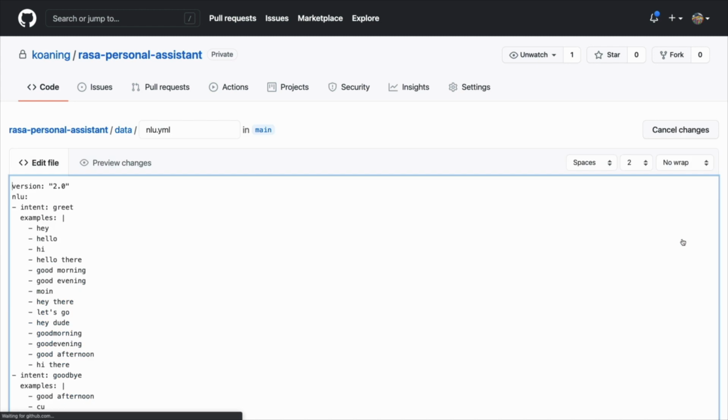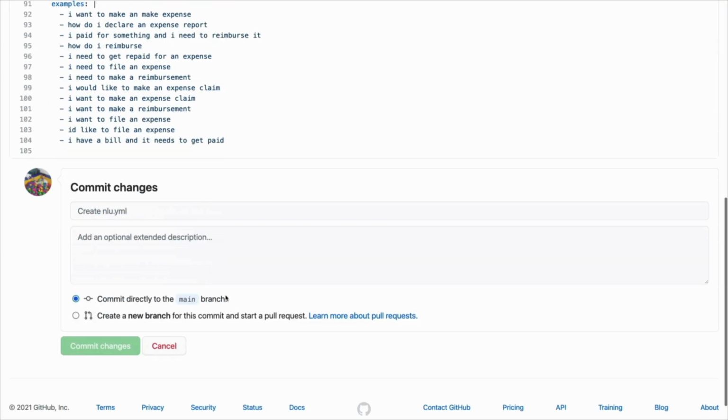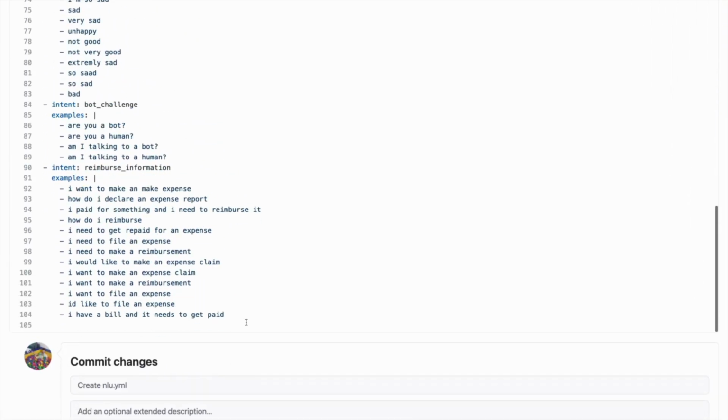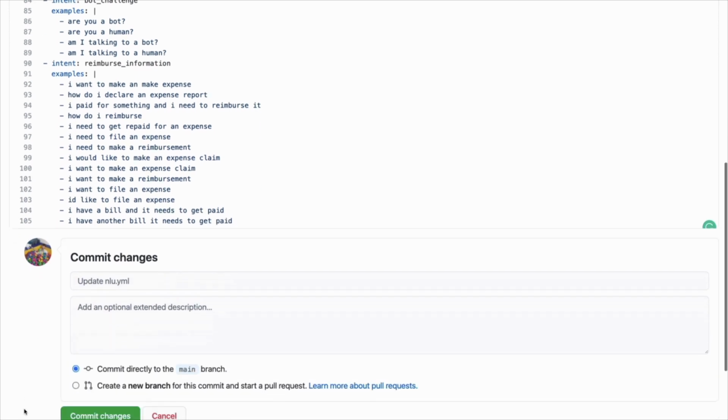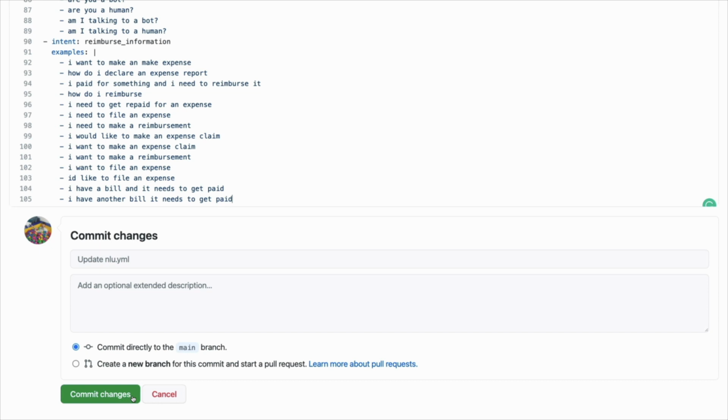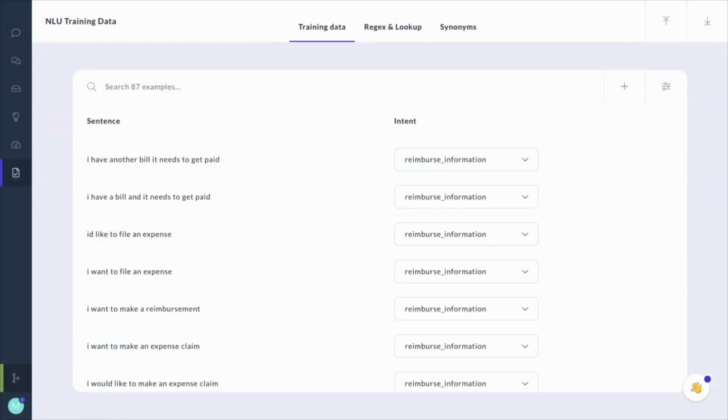I can change this file, scroll down, and add another example. I have another bill. It needs to get paid. Again, I'll commit directly to the main branch. And if I now go back to Rasa X, it takes a minute before it's fully synced, but I can now confirm that the "I have another bill, it needs to get paid" example is now also in here.